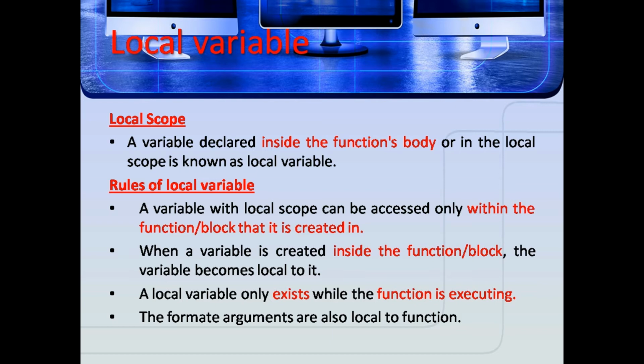When a variable is created inside a function or block, the variable becomes local to it. A variable only exists while the function is executing. The formal arguments are also local to the function. So the variables declared inside the function are local variables, and the variables created inside a block are also local variables.